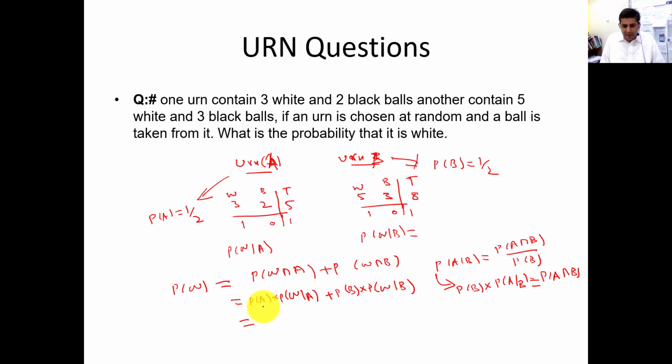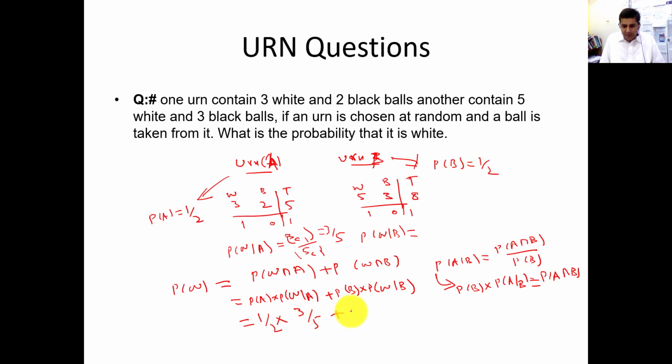So probability of A is 1 by 2 if we choose it randomly, into probability of white given A, which is 3C1 over 5C1, equal to 3 by 5. So it will be 3 by 5 plus probability of B. We have already calculated probability of B, which is 1 by 2.